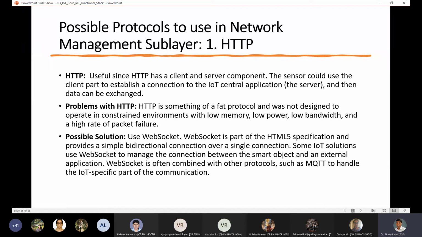And usually you will find them being combined with two other important protocols which are used in IoT nowadays. One is called MQTT and another is called CoAP, which we'll be seeing in the next slide. WebSocket is typically combined with MQTT to handle the IoT communication, and this is a very common communication protocol. We will be looking at this in detail in the upcoming module. So both MQTT and CoAP, we will look at in great detail in the upcoming section. I'm just giving you a brief idea now.